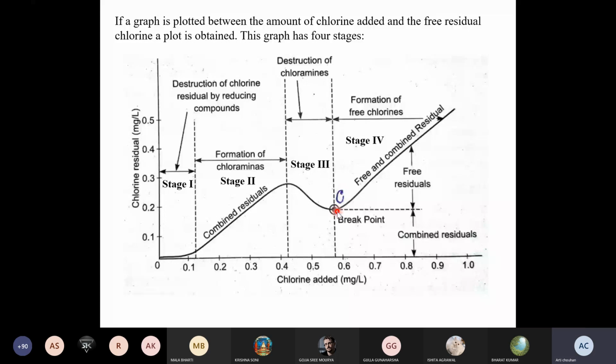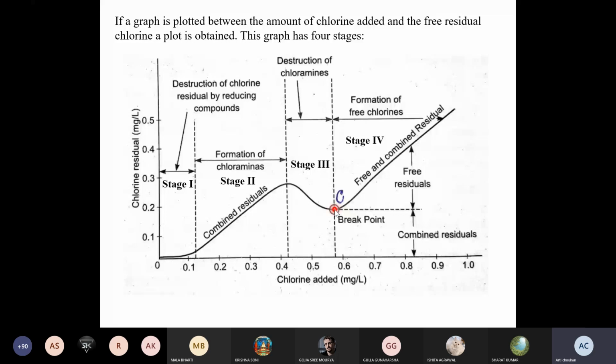And break point chlorination is the point at which all the impurities present in the water, like ammonia, organic compounds and all the reducing agents, will be oxidized by chlorine, and further addition of chlorine after this point will remain as free chlorine. That's why you will see a sharp increase.